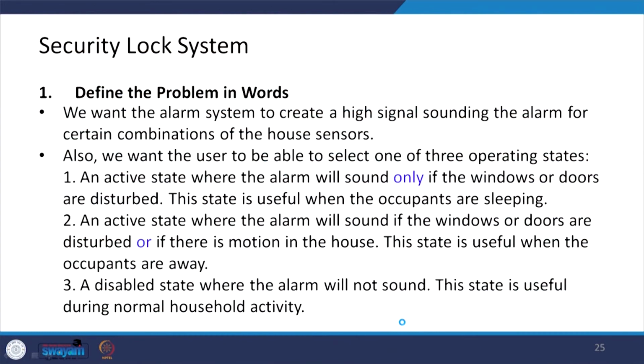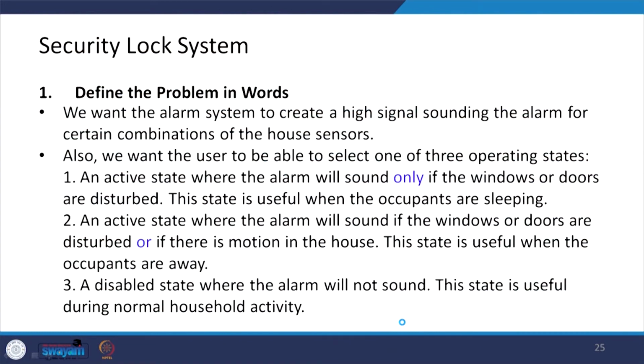So let us take the security lock system. First of all we define the problem involved. Suppose we want an alarm system for a house, and we want the system to create a high signal sounding the alarm for certain conditions of the house sensors.